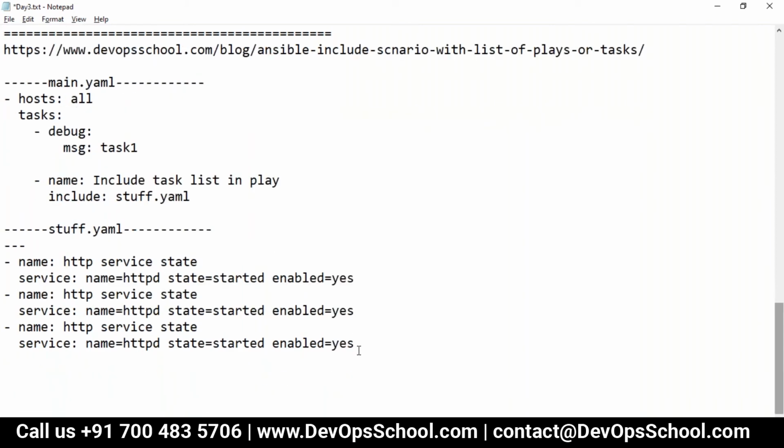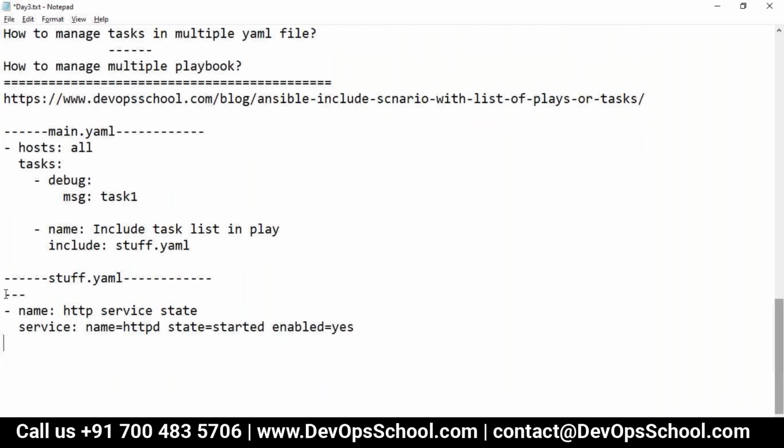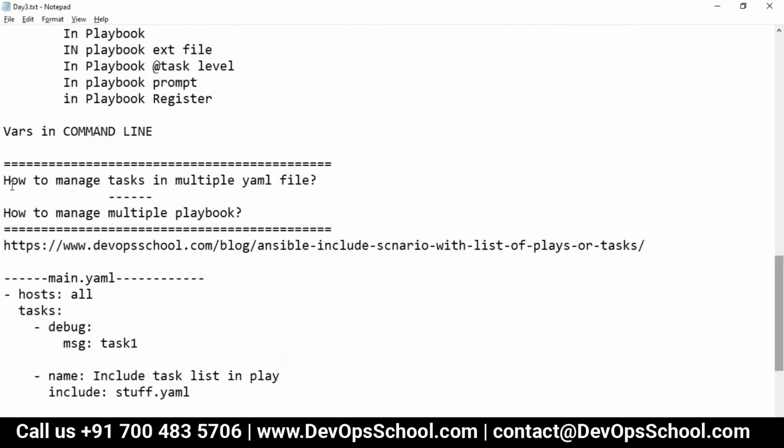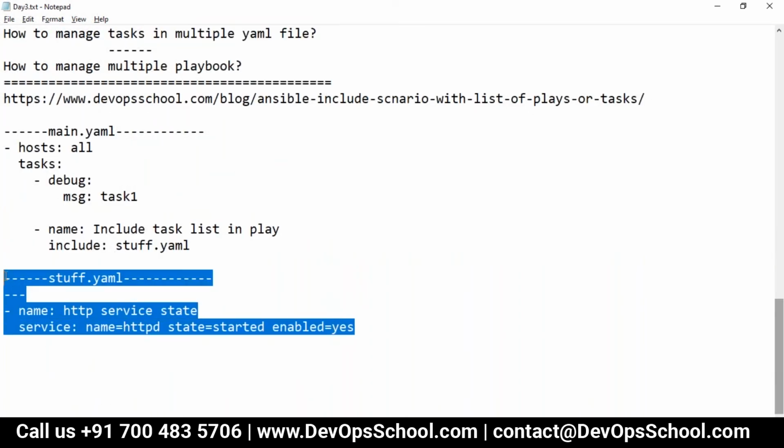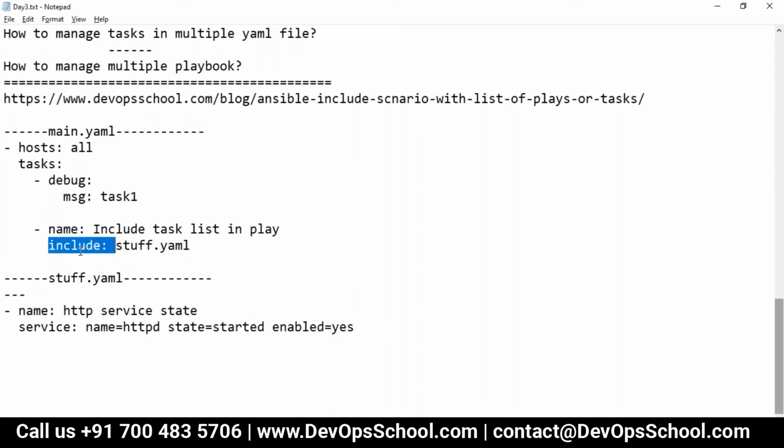So the question was how to manage multiple tasks in multiple YAML files. The answer is yes, you can keep tasks in a YAML file, and in the play include it at the task level. Okay, so now here for host, I'll put localhost.